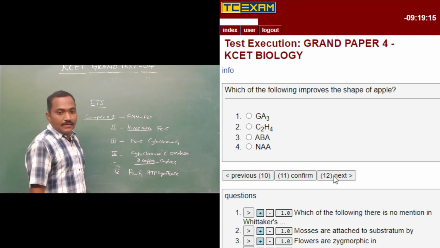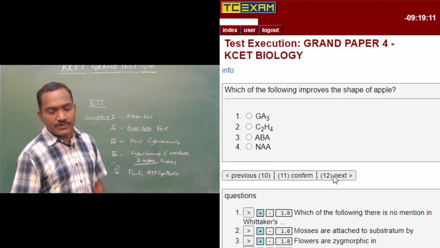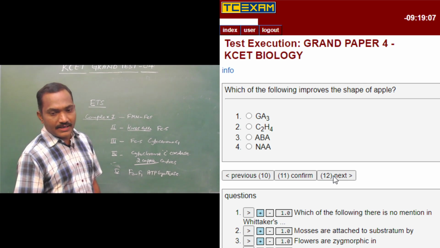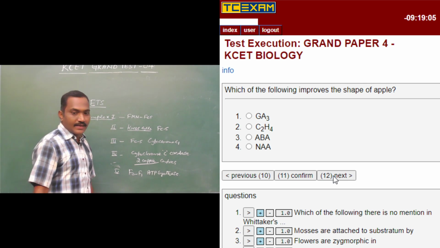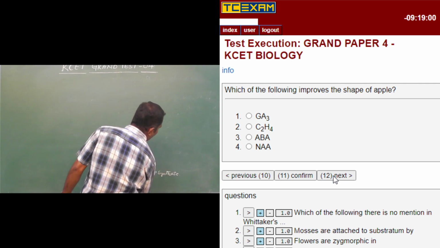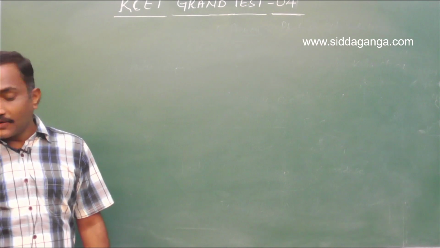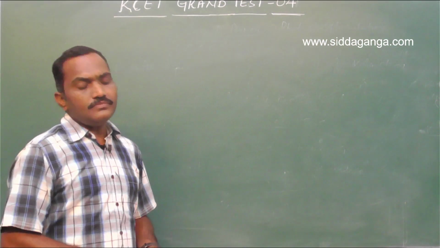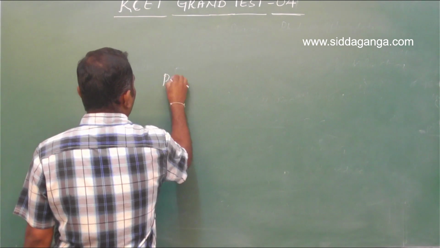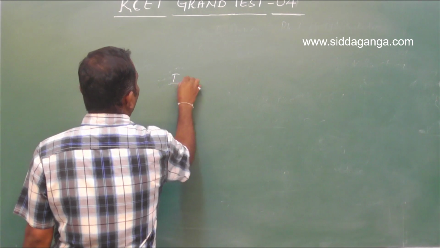Question number 11. Which of the following improves the shape of apple? Some hormones are mentioned: GA3 gibberellic acid, C2H4 ethylene, ABA abscisic acid, NAA naphthalene acetic acid. If you recall the functions of hormones, there is a concept called increasing internodal length.